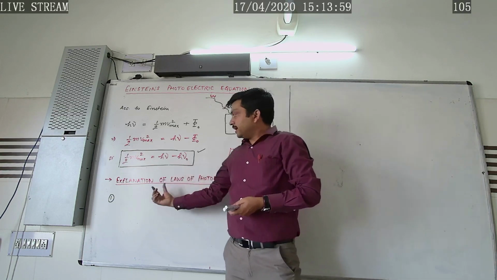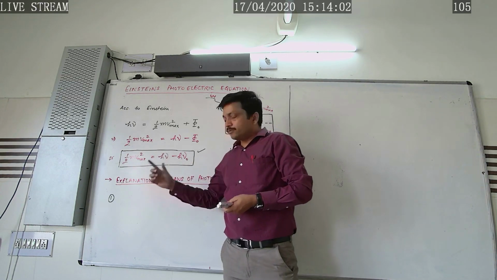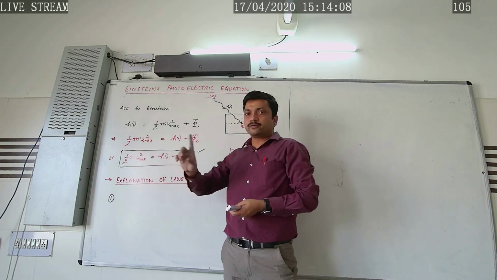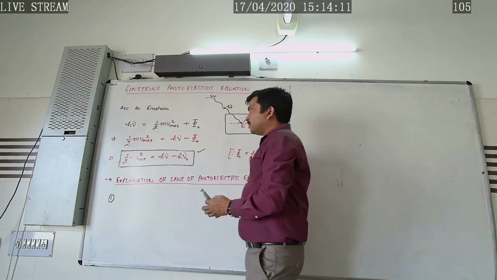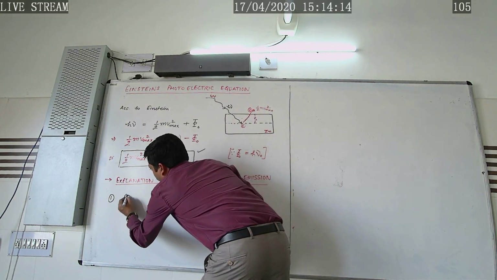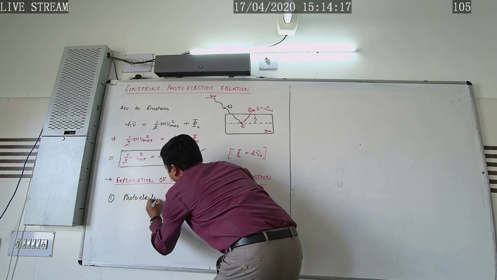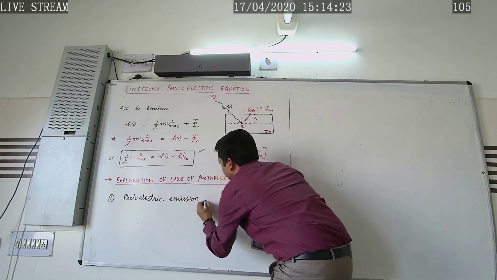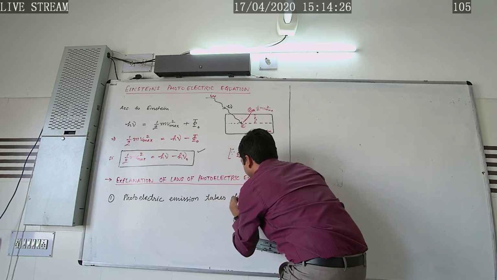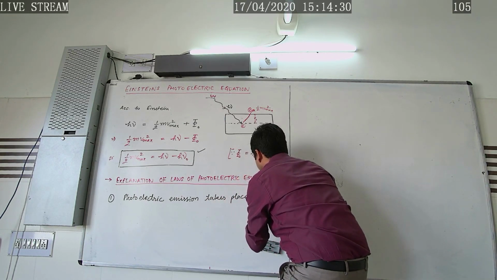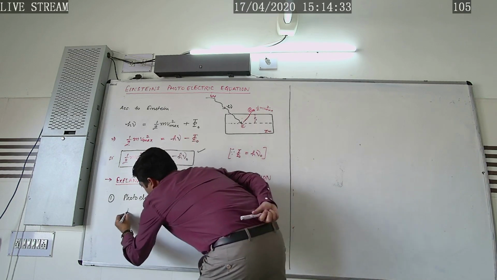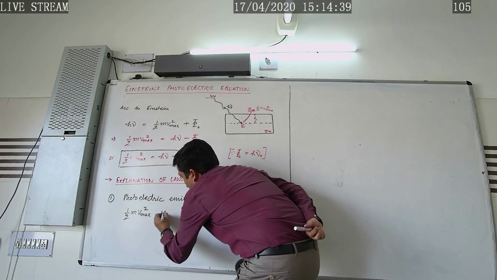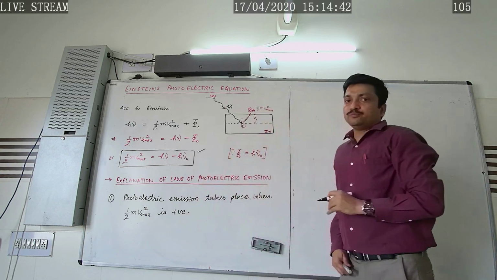So photoelectric emission will take place only when the kinetic energy of the emitted photoelectron is positive, that is, when the maximum kinetic energy 1 by 2 m v max square is positive.